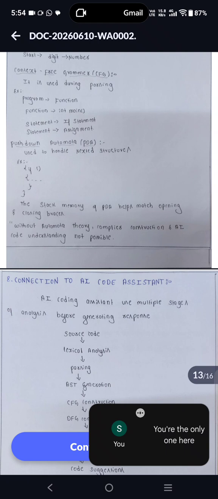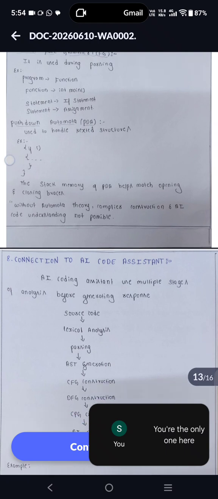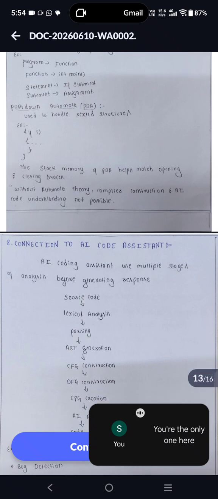Pushdown automata are used to handle nested structures; the stack memory of a PDA helps to match opening and closing brackets. Without automata theory, compiler construction and AI code understanding would not be possible.